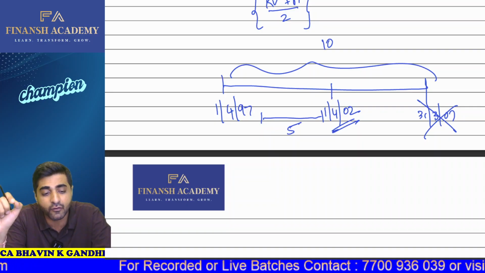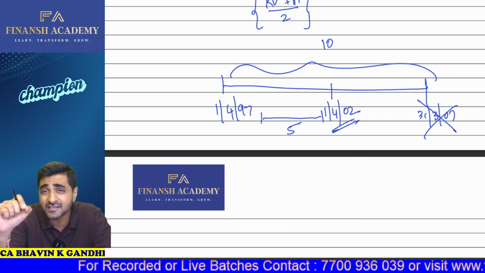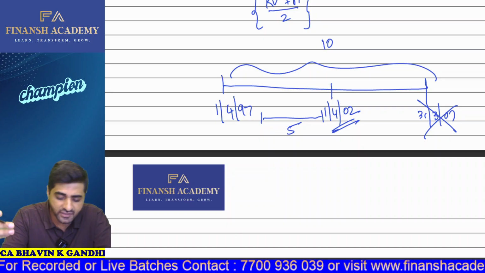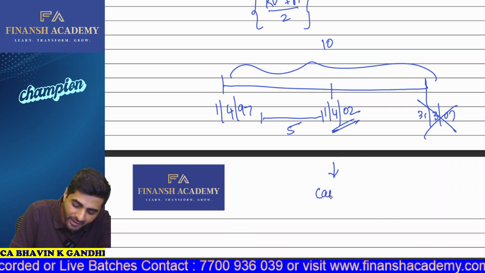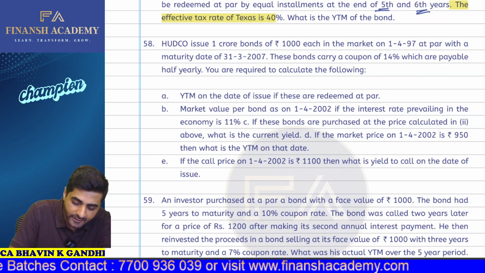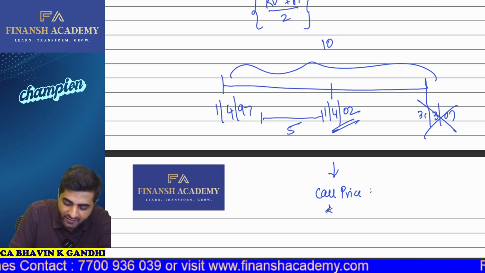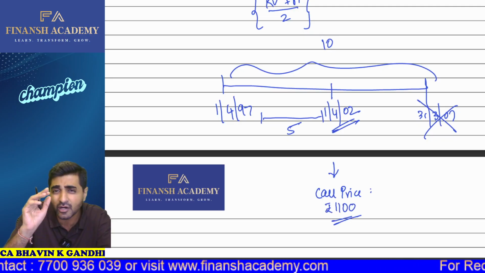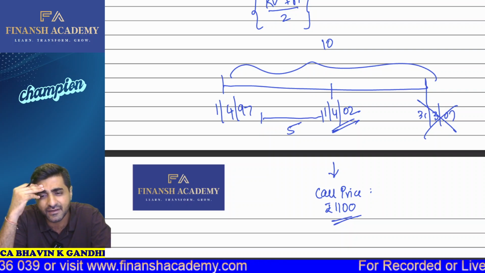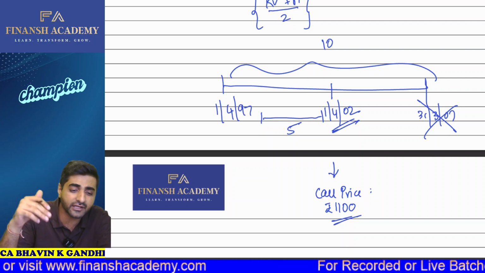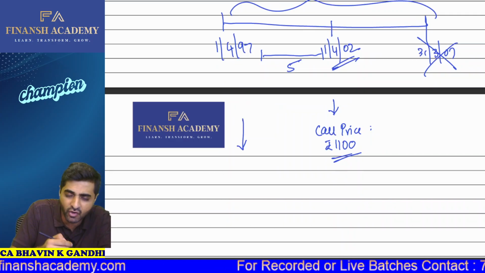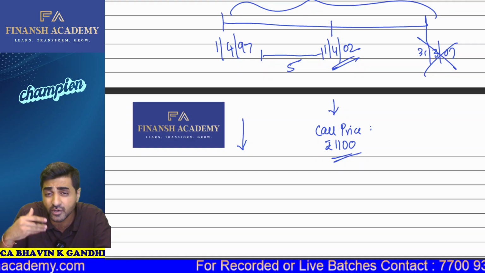Now, when we are calling it before its maturity, we have to decide the call price. At what price am I going to redeem these particular bonds? So my call price here is already mentioned, which is nothing but how much? It's 1100. So my call price is 1100. So I'll be redeeming this particular bond at 1100. So what is going to be the price of the bond on 1st of April 97? What is going to be the yield to maturity? So see, what is going to happen here is we are going to subscribe to the bonds on 1st of April 97 and the bonds are actually issued at par.